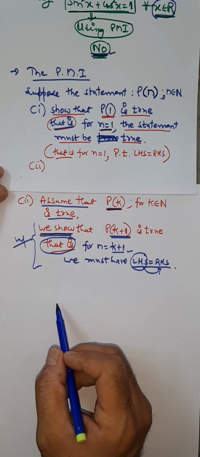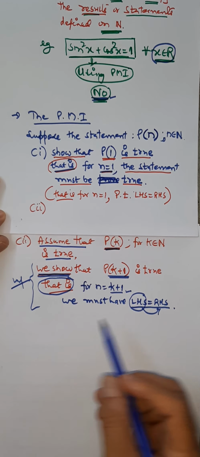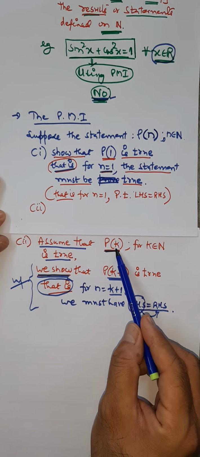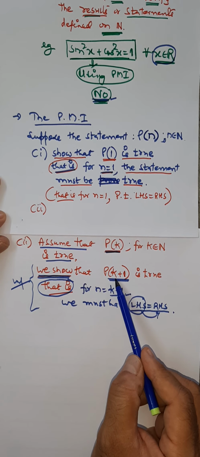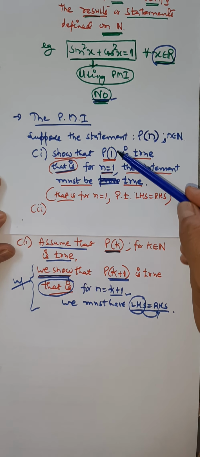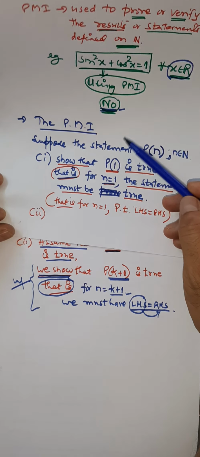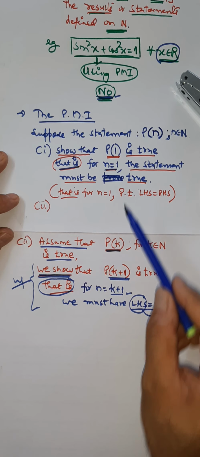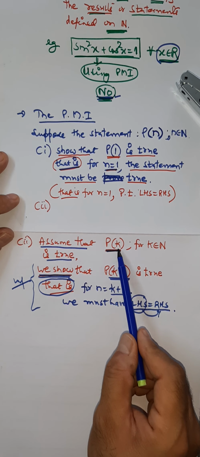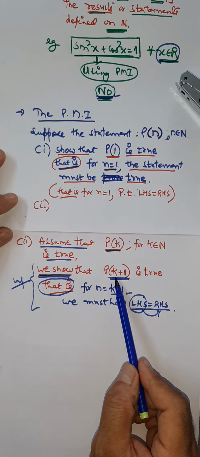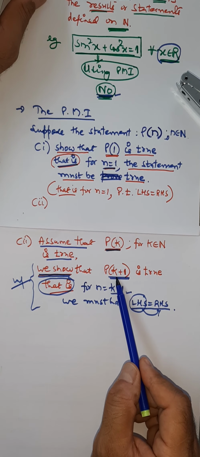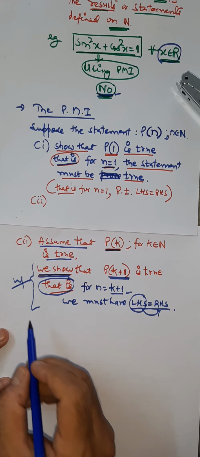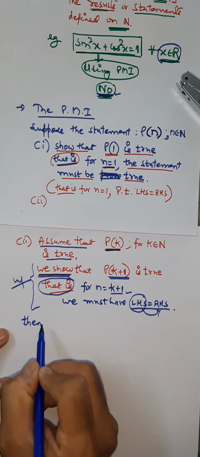Step number 1 says: prove for 1, assume for K, and prove for K plus 1. Once you do this, you can say that the given statement must be true for all n belongs to N. Then this is the conclusion.